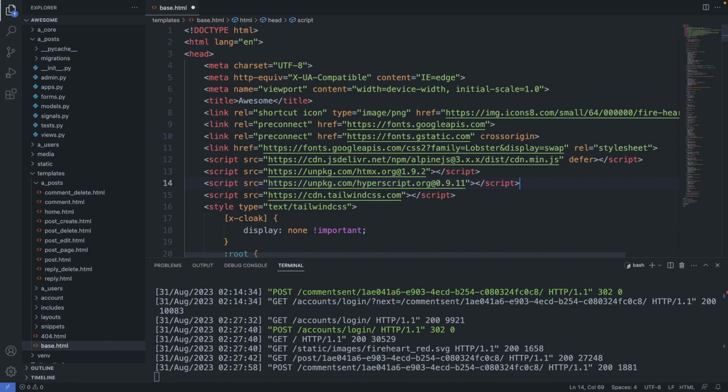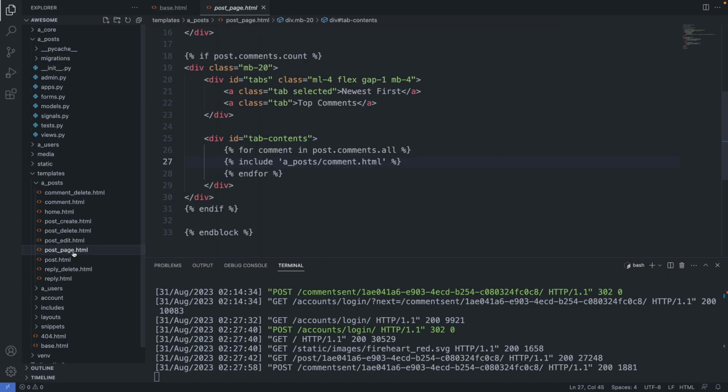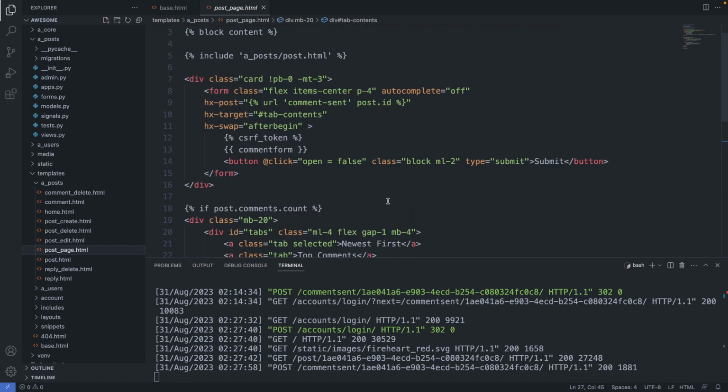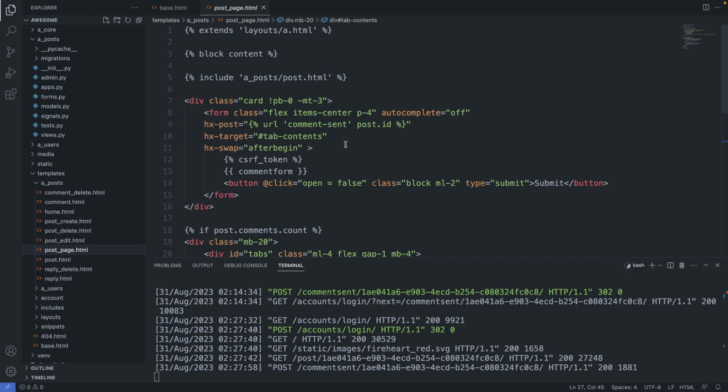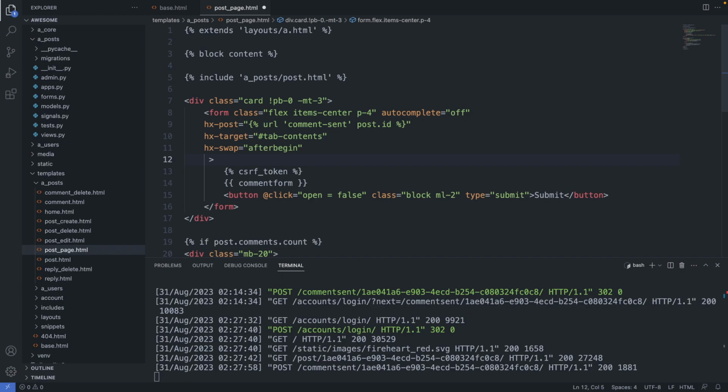And save this file. Now let's go back to our post page and here to our comment submit form. So here I'm making a new line and I'm adding here this Hyperscript. So the key symbol for Hyperscript is just an underscore like that. And we write underscore equals, and then you write code which is very close to how you would naturally describe